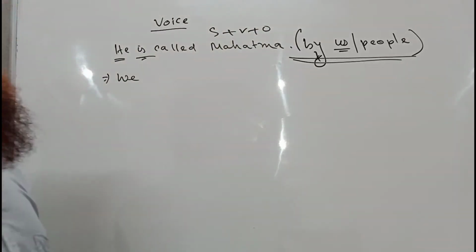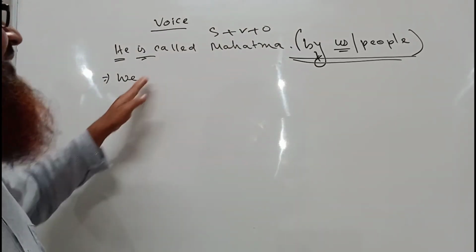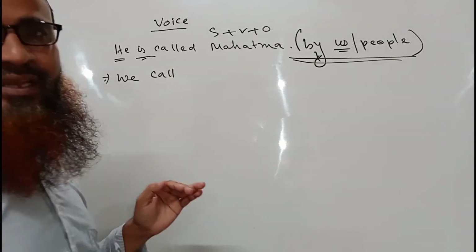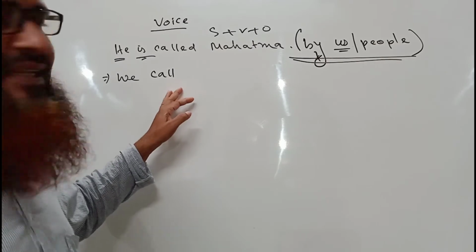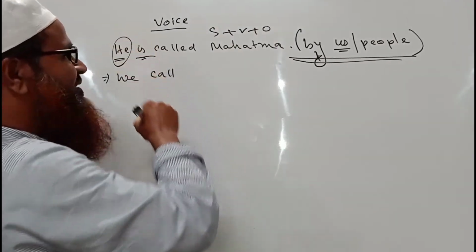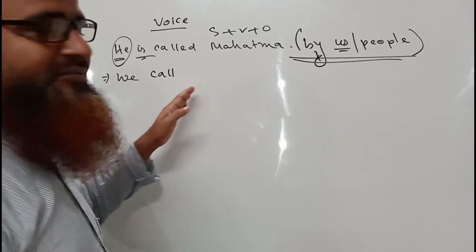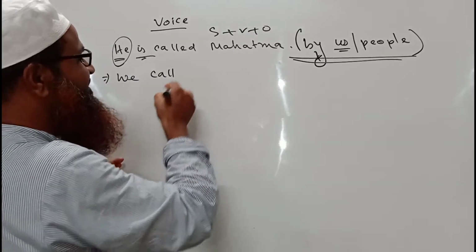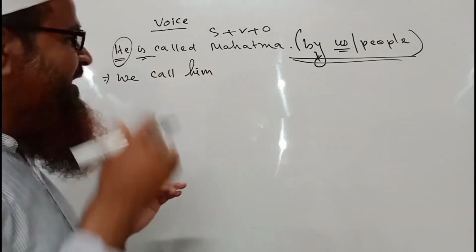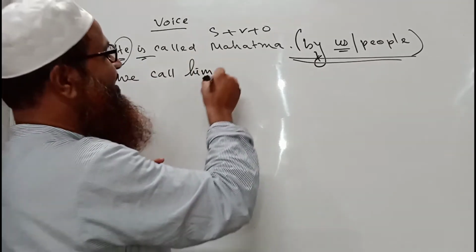Here the verb is call and it must be in present tense. Then the object, the subject which is used in the passive voice sentence, will be used as an object. So we call him, he will be him, we call him Mahatma.